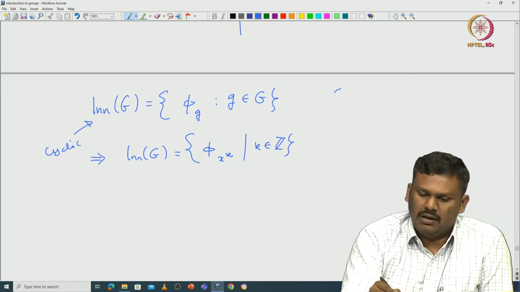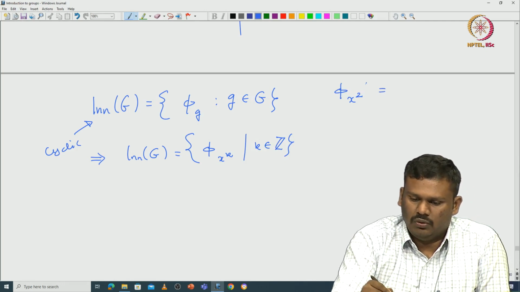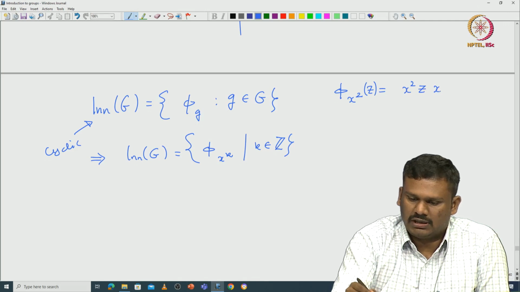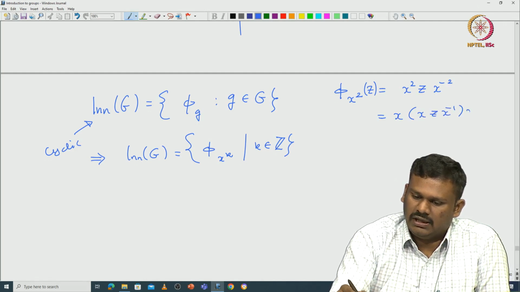Note that π_x squared is given by, when you apply it on z, x squared z x to the power minus 2, which is exactly x(x z x inverse)x inverse.